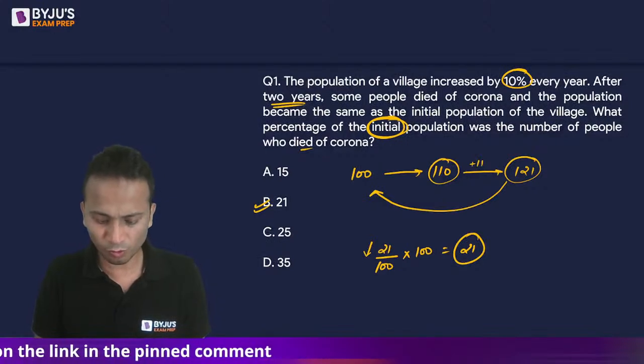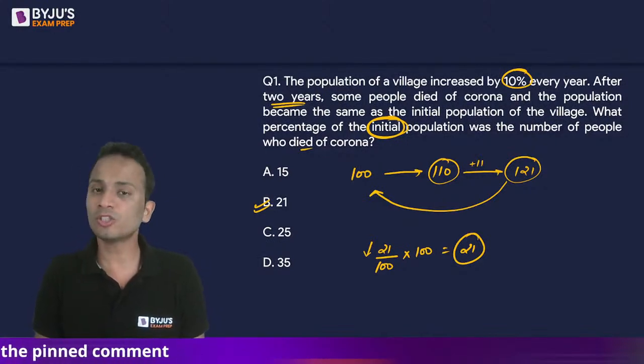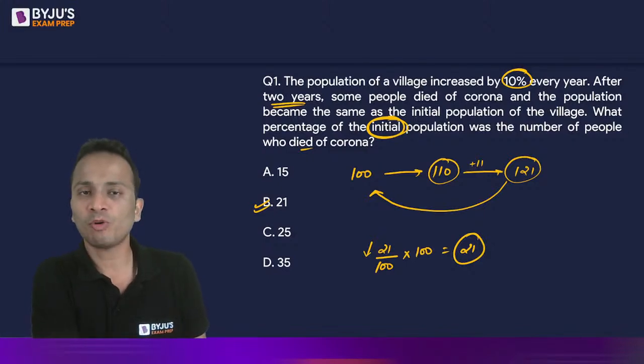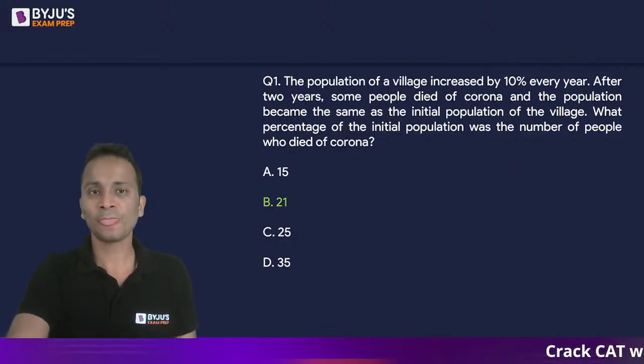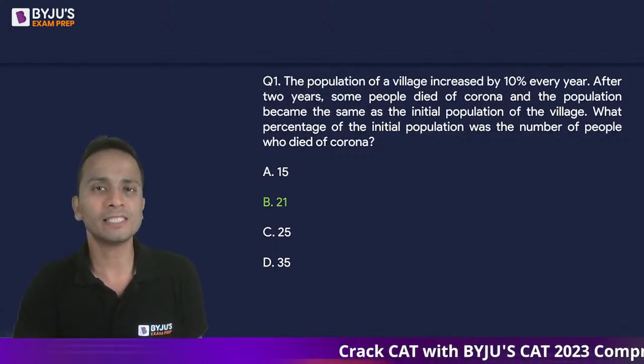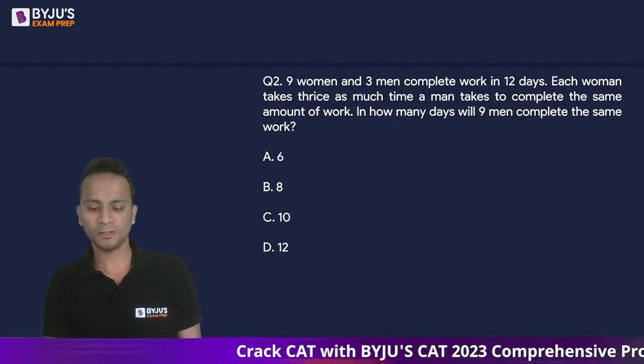One, two, three, four, five, six. Six students could give me a correct answer. Wonderful. So I want to see the same kind of response for the remaining set of questions. So the first question was simple. Let's move on to the next question, which is based on the concept of time and work.